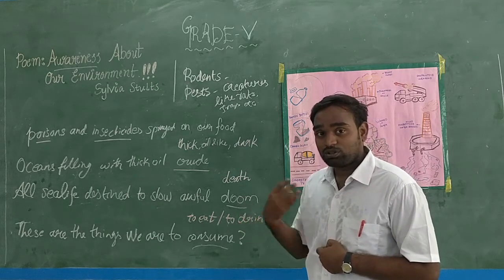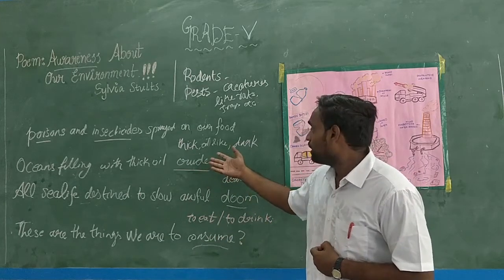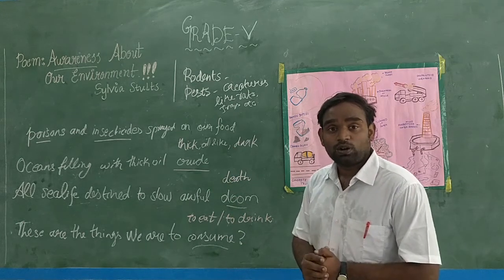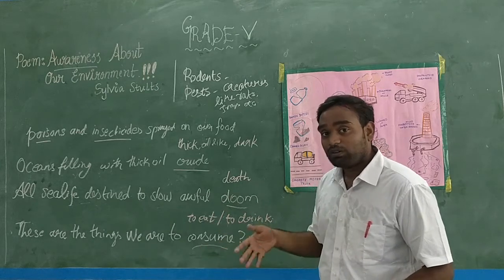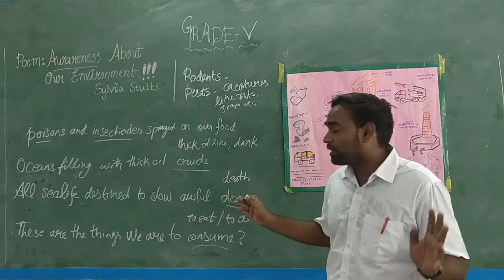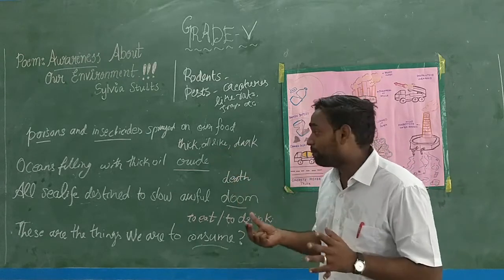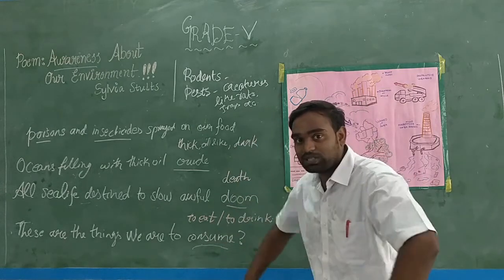We know that we should throw garbage in garbage bins. But this kind of thick oil, how will we dispose of it? You have to carefully treat it and dispose of it. But what people are doing nowadays is taking huge quantities of that thick dark oil matter and dumping it into the ocean.